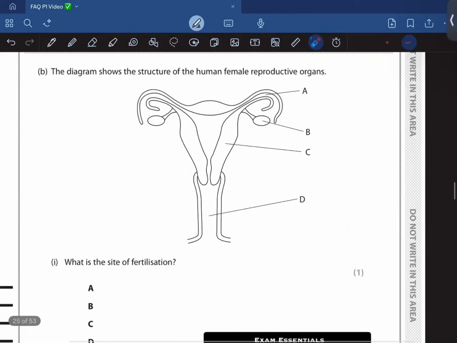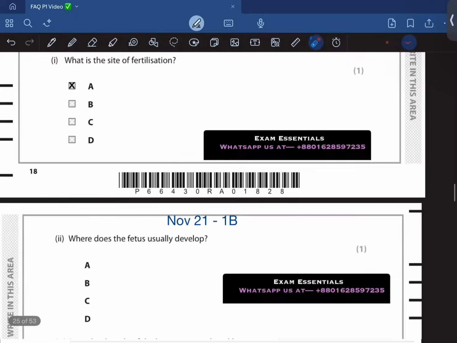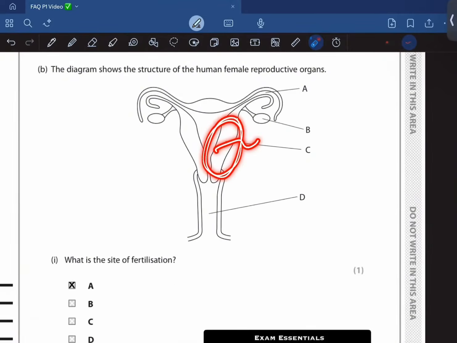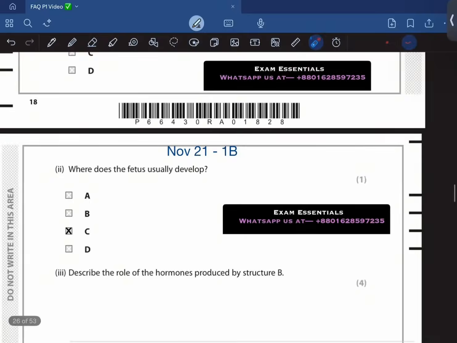The diagram shows the structure of a female reproductive organ. The site of fertilization, the fallopian tube, is going to be A. Where does the fetus develop? In the womb, in the uterus, right? In the womb, this thing, C. The role of hormones produced by structure B.